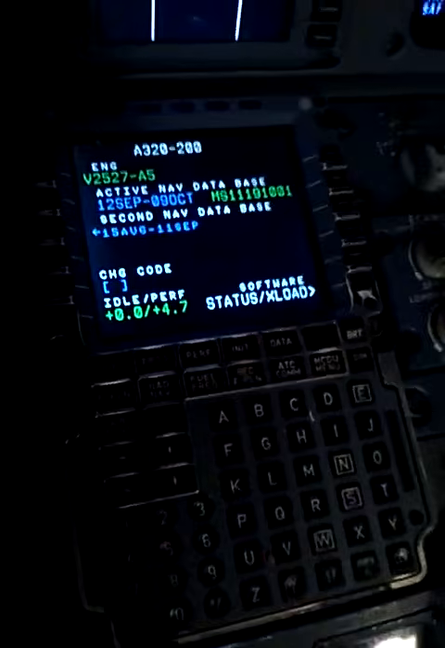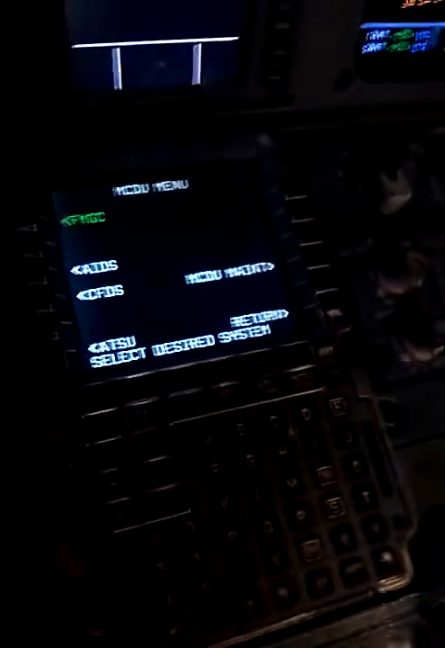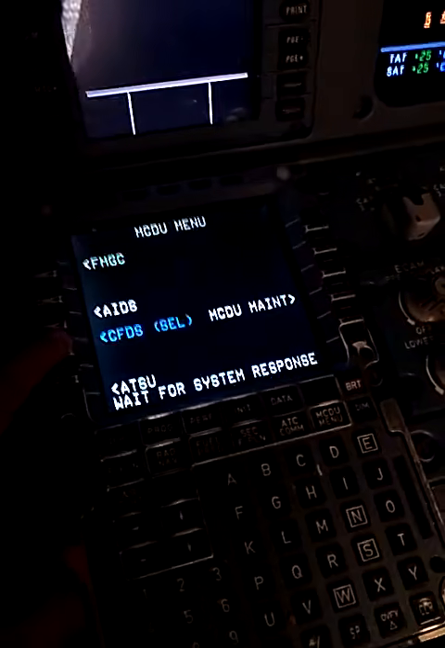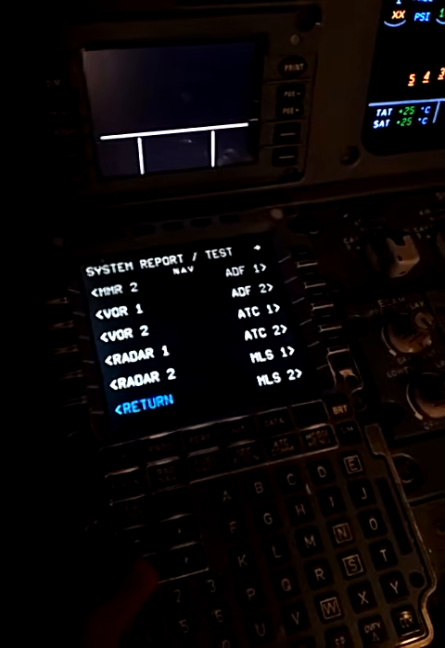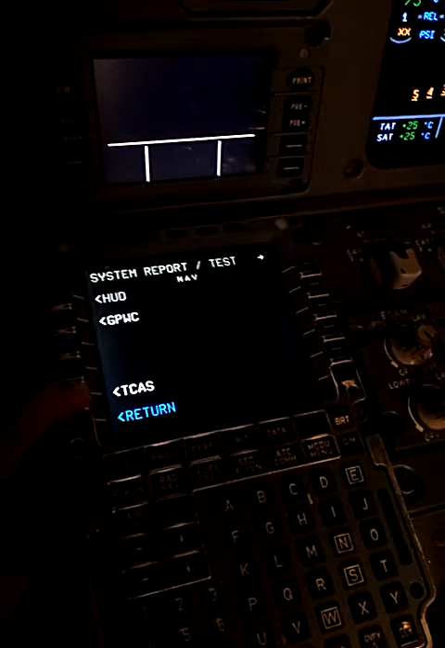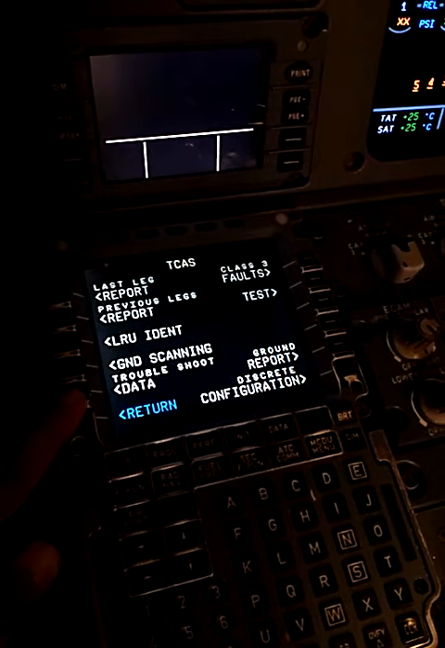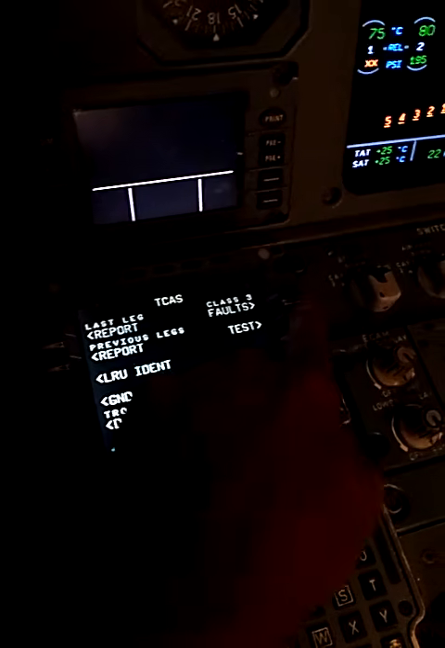Then from the MCDU we go to CFDS, system navigation. Next, TCAS test.